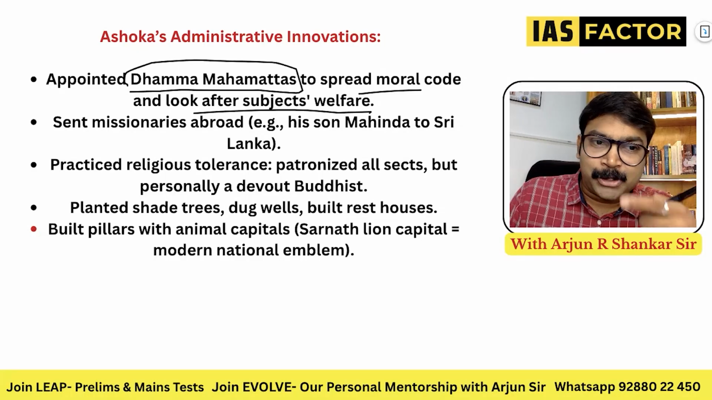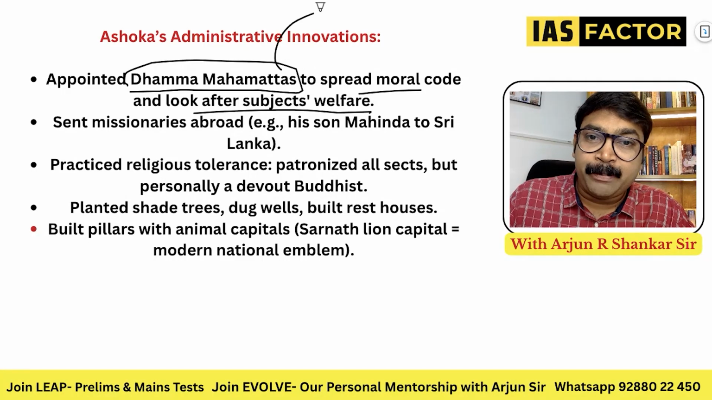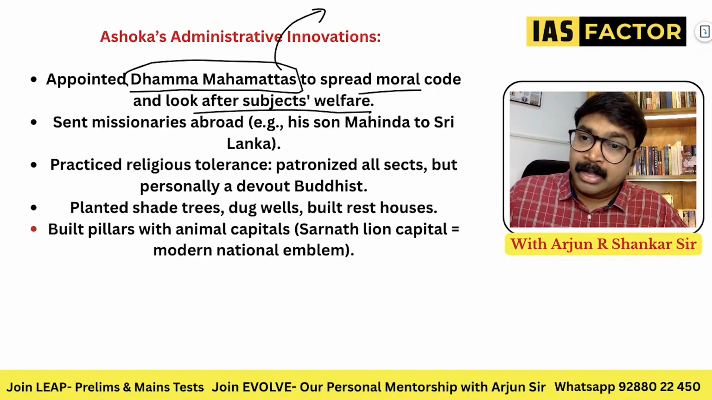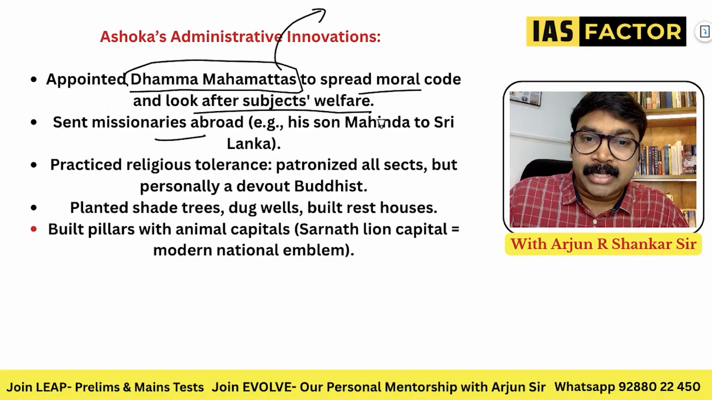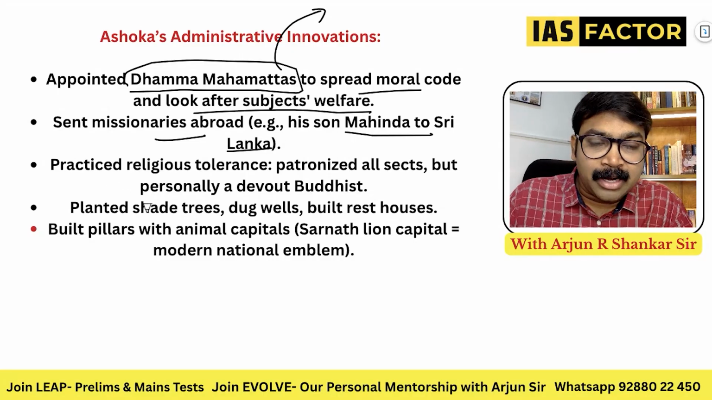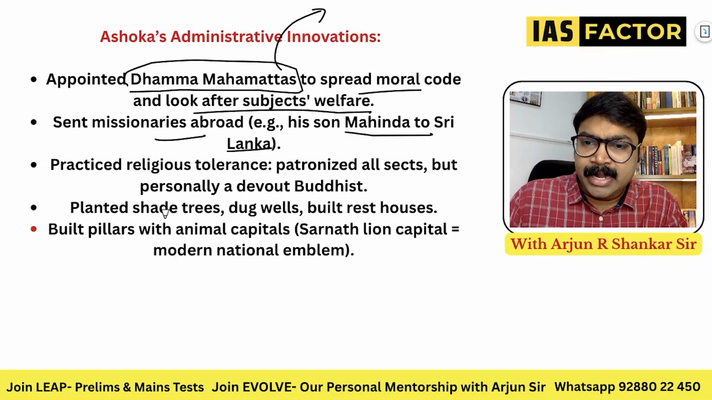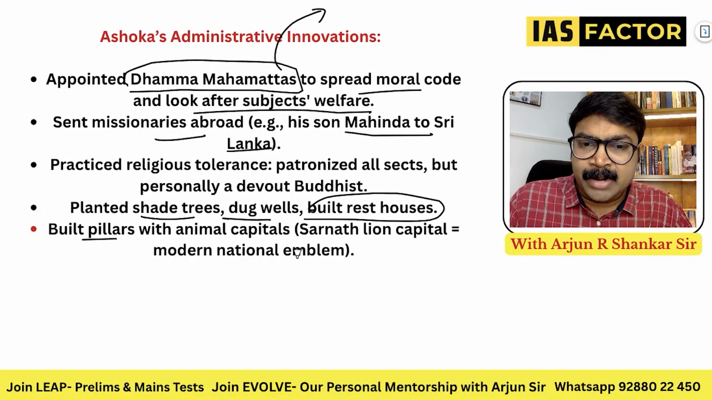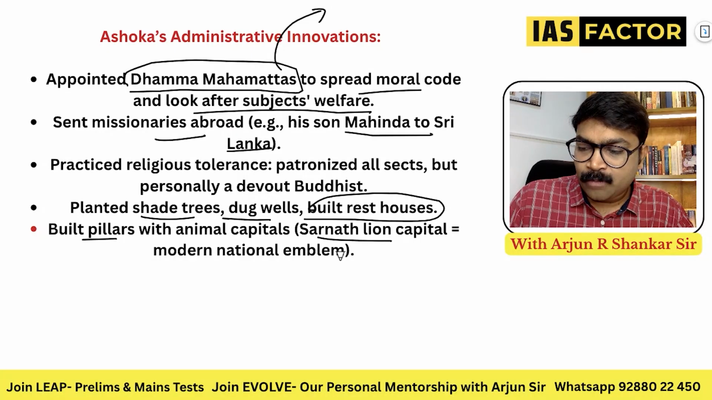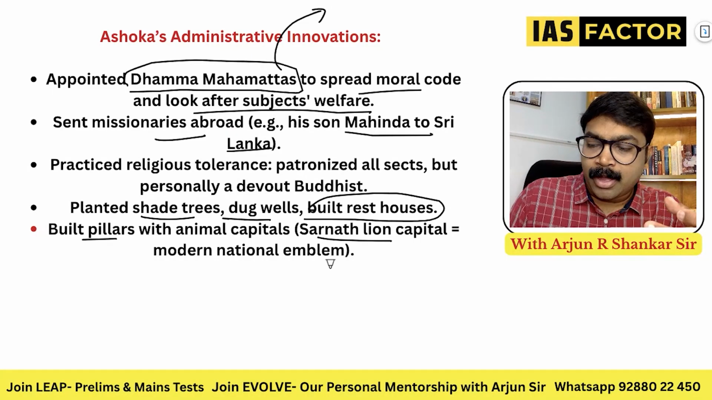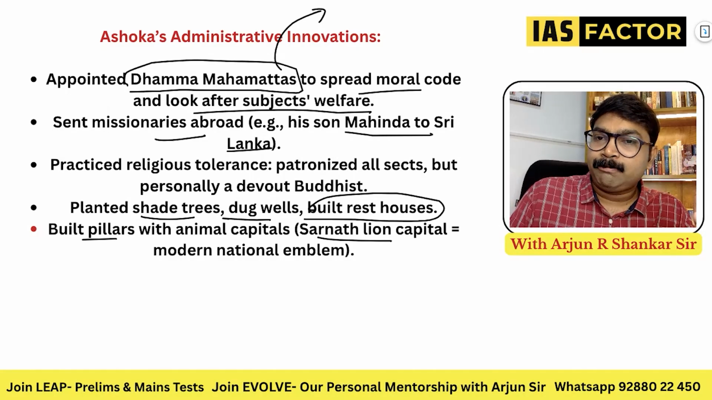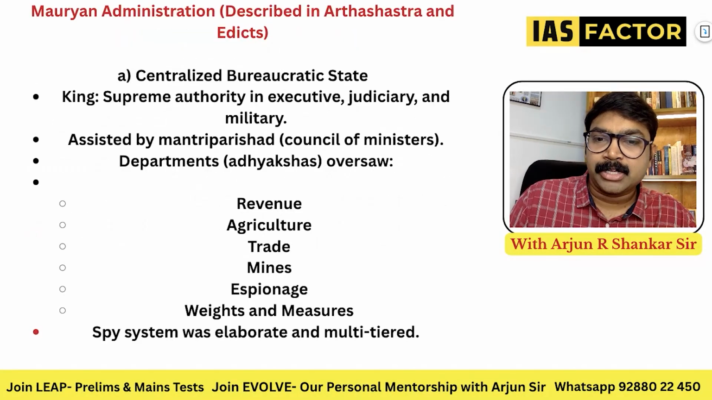After Ashoka was gone, these people turned into local administrators and started getting more power. He sent missions abroad, his son Mahinda to Sri Lanka. Sanghamitra, his daughter, practiced religious tolerance. He planted shade trees, dug wells, built rest houses, and built pillars with animal capitals, like Sarnath. The rest of the things will have to be learnt in art and architecture. So he did a lot of things like this, Ashoka's administrative innovations, and the rest we'll look at mostly in art and culture.